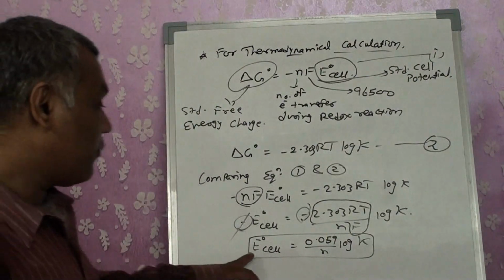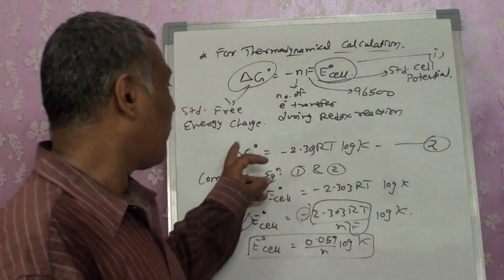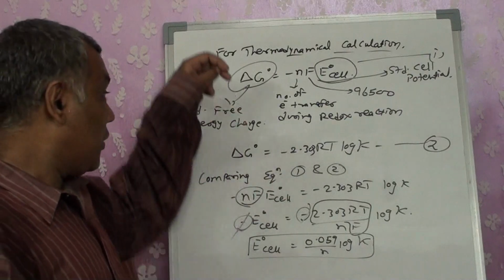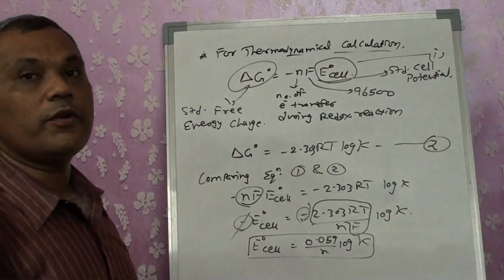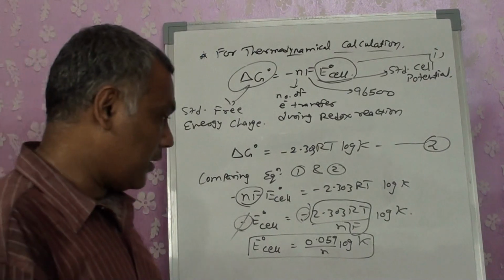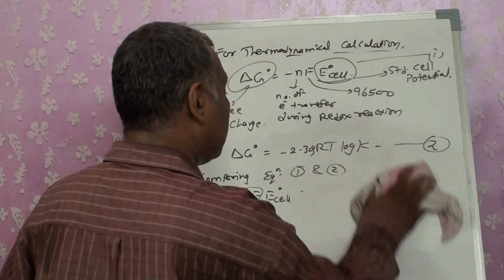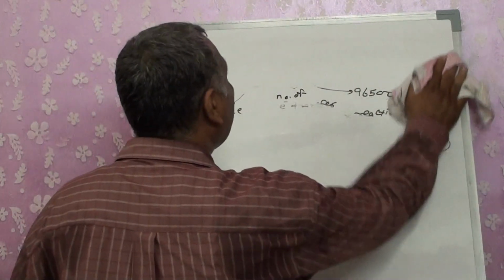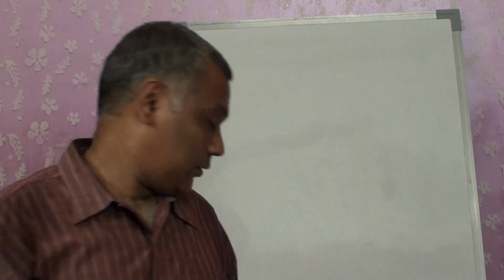So directly from E cell also we can calculate the equilibrium constant, and from the equilibrium constant we can calculate delta G naught. From delta G we can calculate E cell, or we can even calculate the equilibrium constant. So these are internally related with one another, right? So in short, through the Nernst equation, what is an application of the Nernst equation? If someone asks us a question, the Nernst equation can be used to calculate the cell potential of non-standard cells.